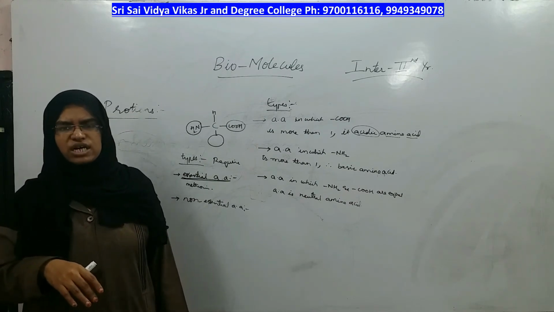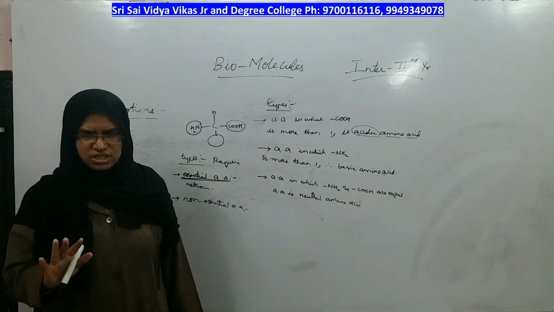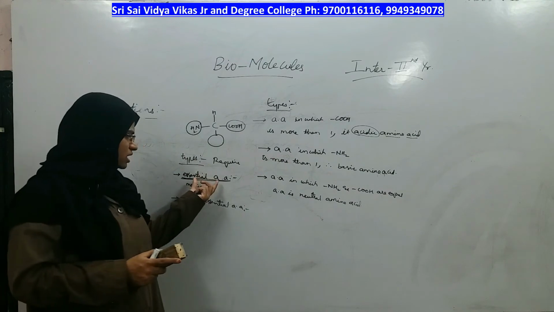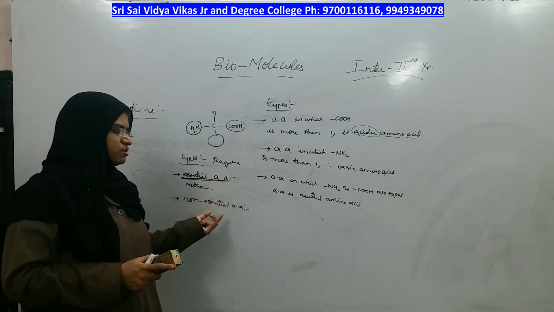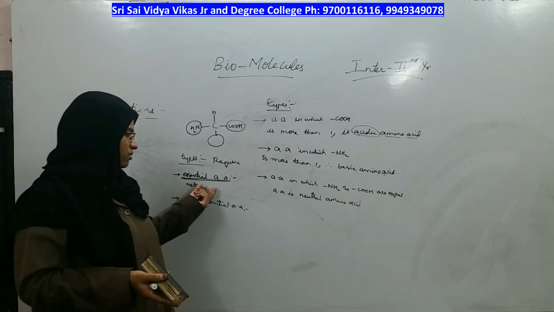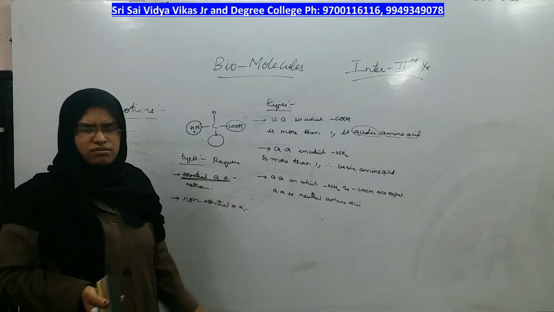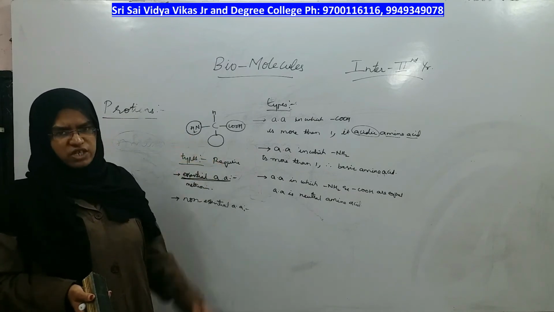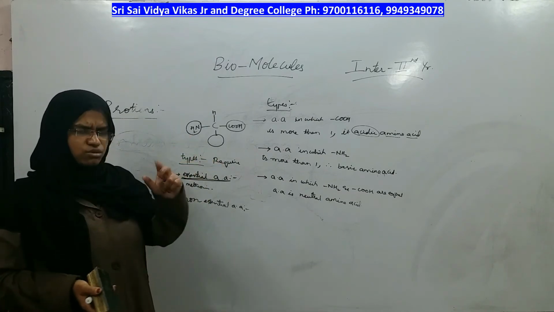Therefore such amino acids are called non-essential amino acids. If an amino acid does not come under essential, it comes under non-essential. So you just have to remember the essential ones, and the remaining become non-essential amino acids, right? This is one more classification. There are only two classifications.